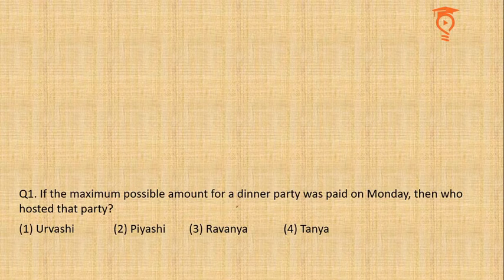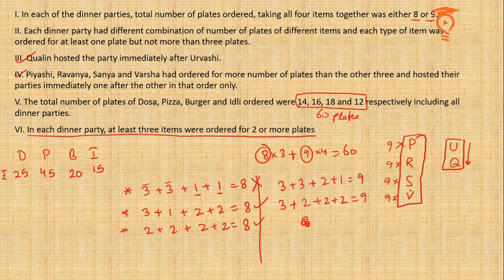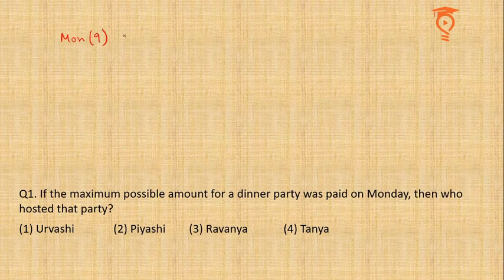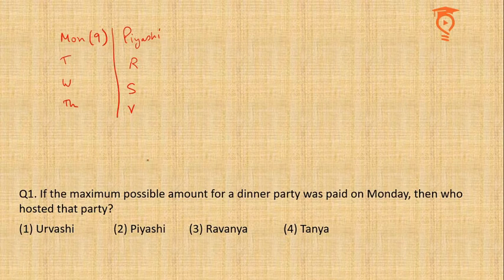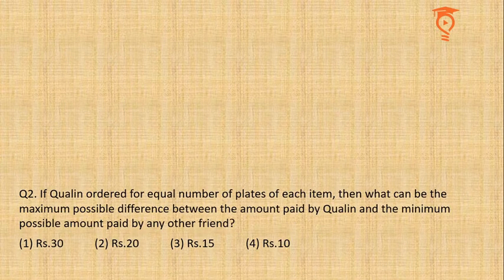First question says, if the maximum possible amount for the dinner party was paid on Monday, then Monday definitely had 9 plates ordered, and the people who ordered 9 plates were PRSV in this order. That means it has to be Piyashi, because then PRSV will be ordering on Monday, Tuesday, Wednesday, Thursday. If the maximum possible amount was paid on Monday, it has to be 9 plates. With 8 plates, you cannot order the most expensive as compared to 9 plates. So it has to be Piyashi. Second option becomes the right answer. We are done. Second question.